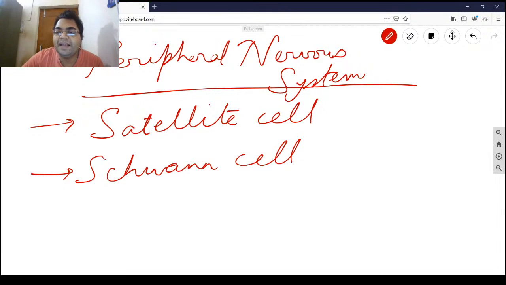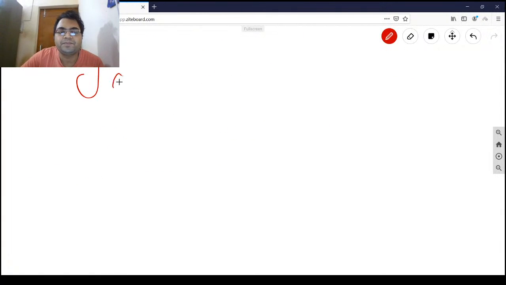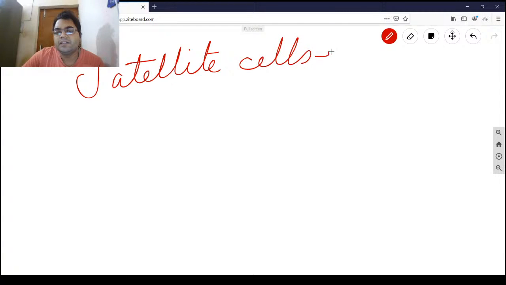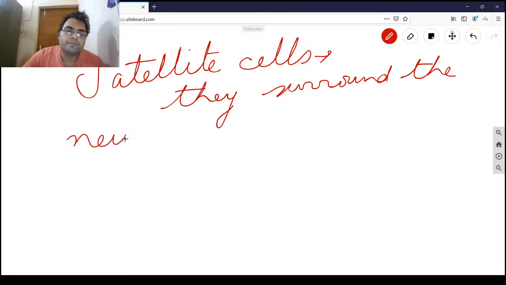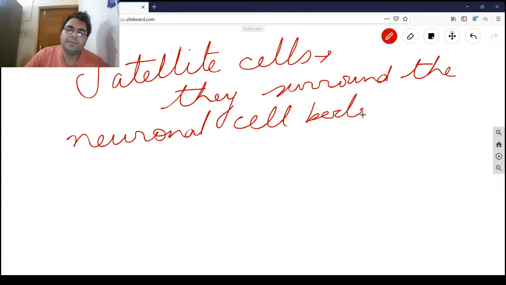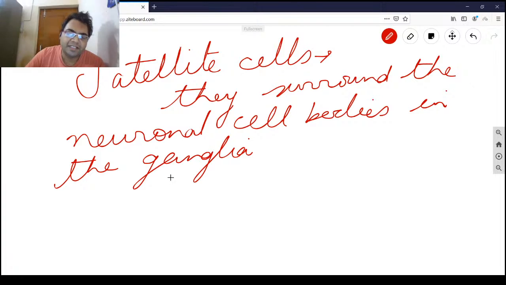So satellite cells, they surround the neuronal cell bodies in the various ganglia present in the peripheral nervous system. It is a cluster of neuronal cell bodies only.